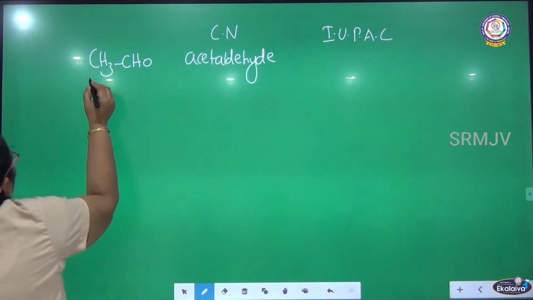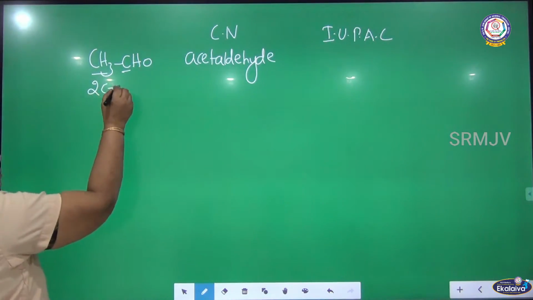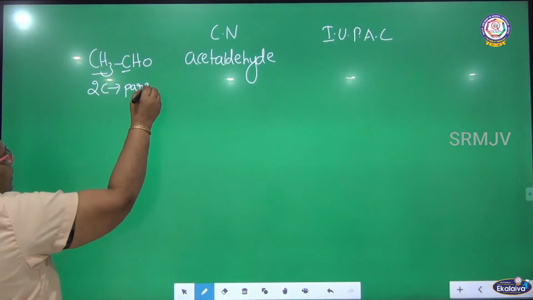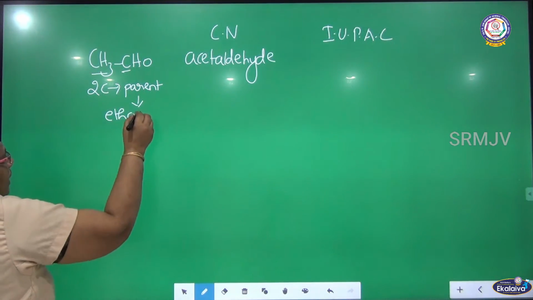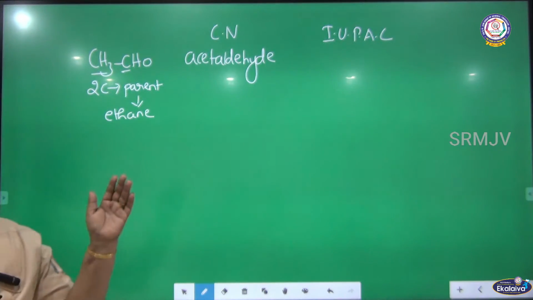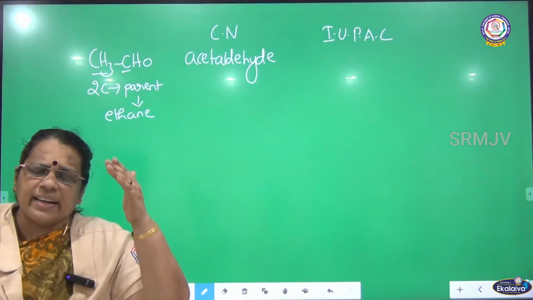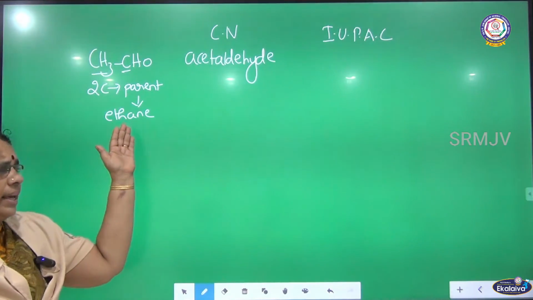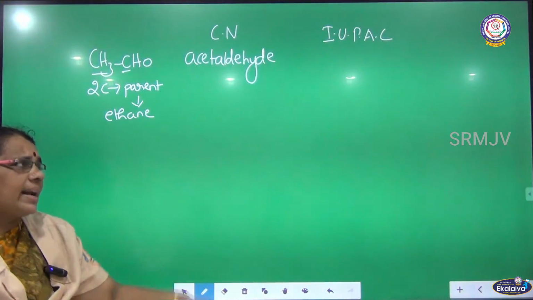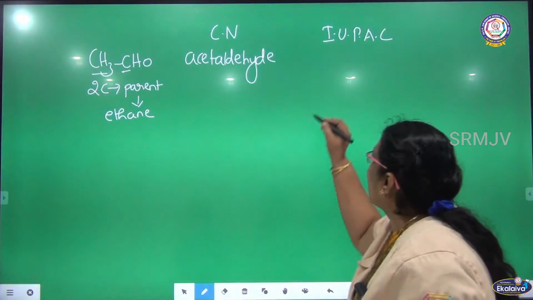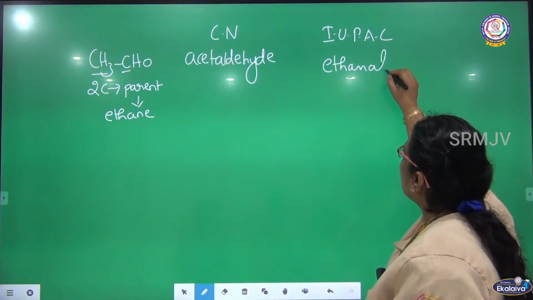There are two carbon. So who is the parent here? Ethane. What is the IUPAC ending for aldehyde? It is Al. I have found the root word and I know the IUPAC ending for aldehyde. So remove the terminal E of the parent and add Al. What IUPAC name will you get? Ethanol. Ethane will become ethanol.